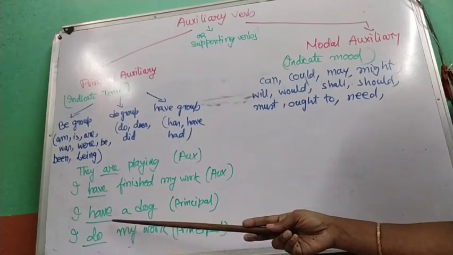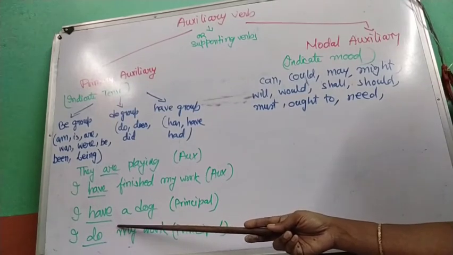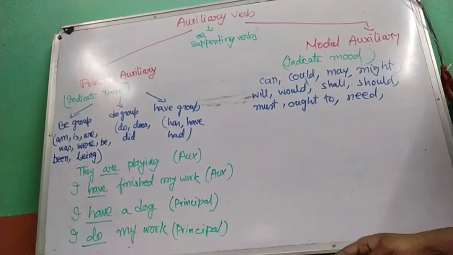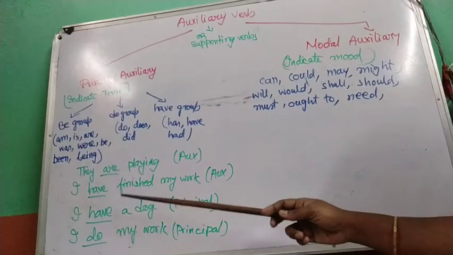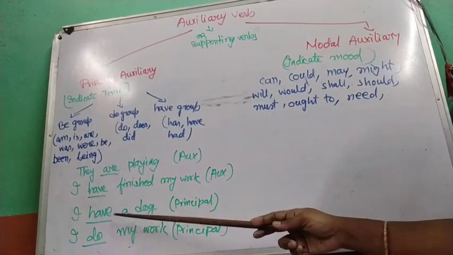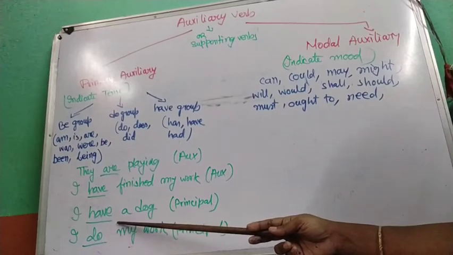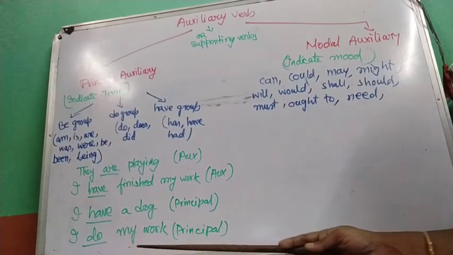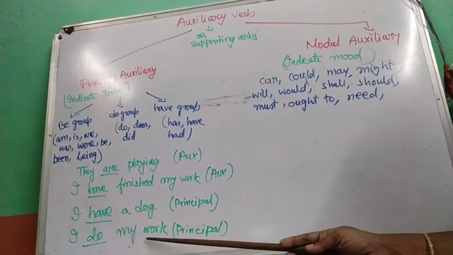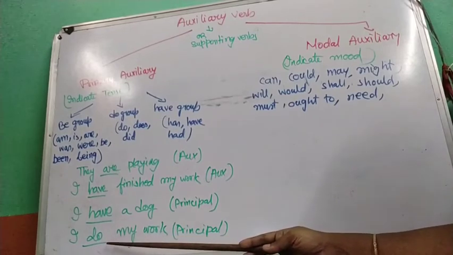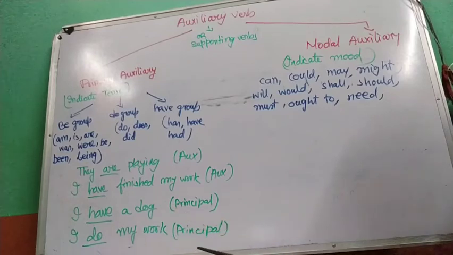Here it does the role of the principal verb, because we cannot have only an auxiliary without the main verb. So the main verb has to be there. Similarly, I do my work. Do is the only verb here, so here also do is used as a principal verb and not as an auxiliary verb.